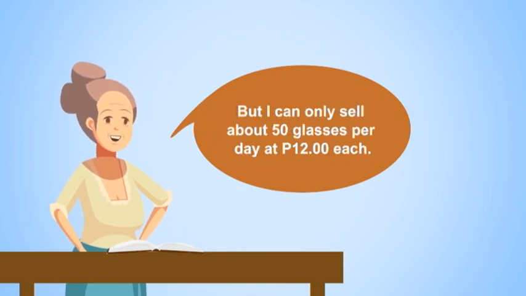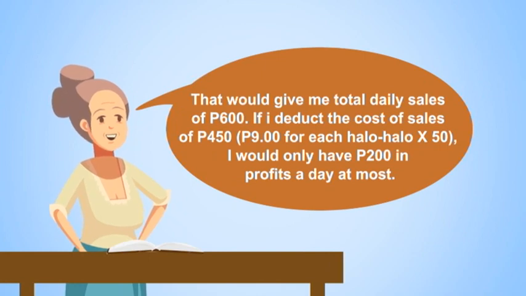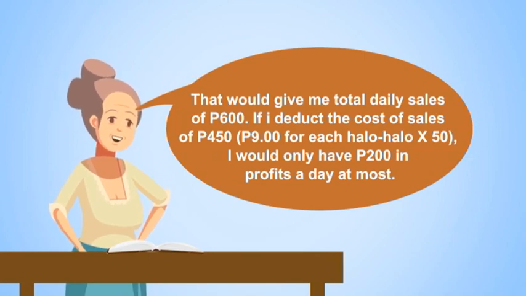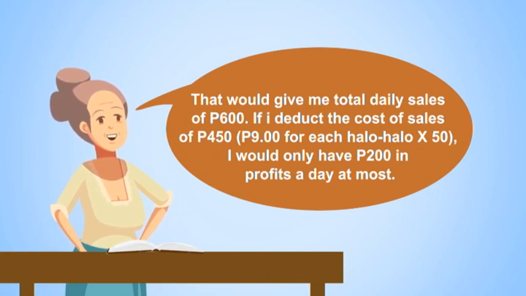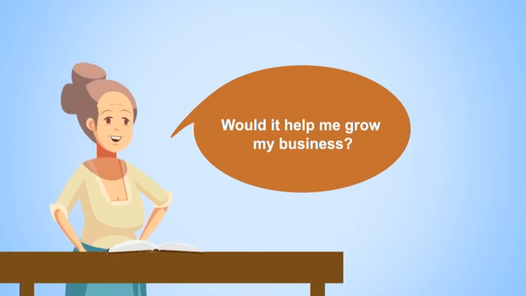But she also knows that she can sell an average of 50 glasses of halo-halo a day at 12 pesos each. That would give her a total daily sales of 600 pesos. If we deduct the cost of sales of 450 pesos, or 9 pesos for each halo-halo multiplied by 50, Pasing would only have 200 pesos in profits a day at most. Would adding 200 pesos to her beginning inventory be a good idea? It would not be a good idea because she could only have more losses because of extra supplies like halo-halo ingredients that can get spoiled.